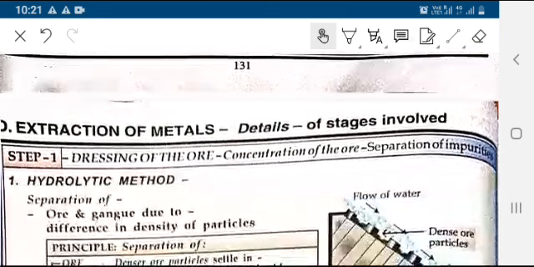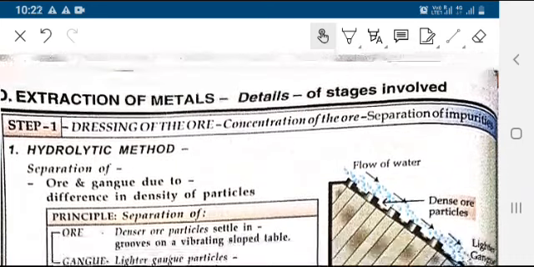So next is the extraction of metals, that is, the various stages involved. We will be studying this in our second lecture of metallurgy. Thank you.